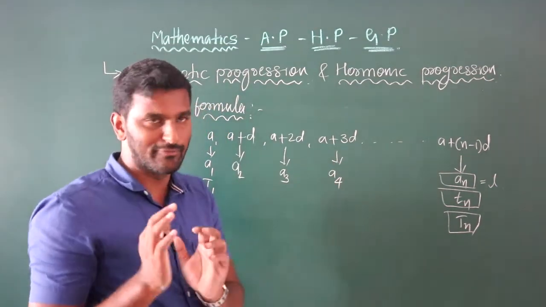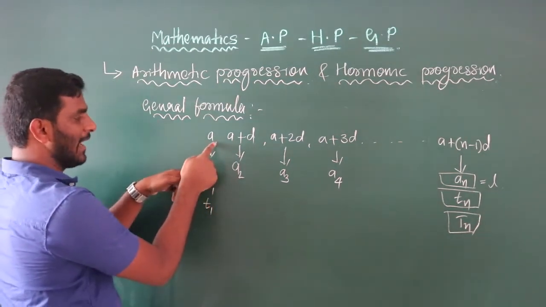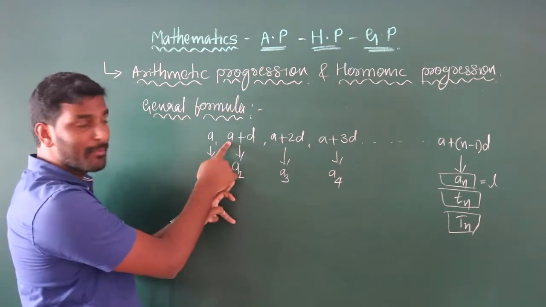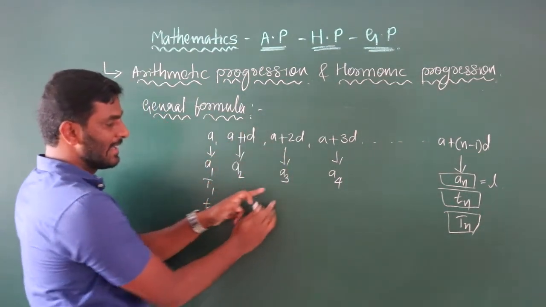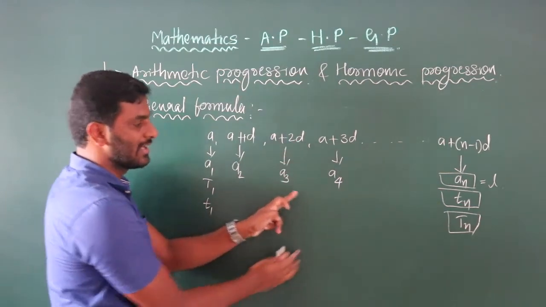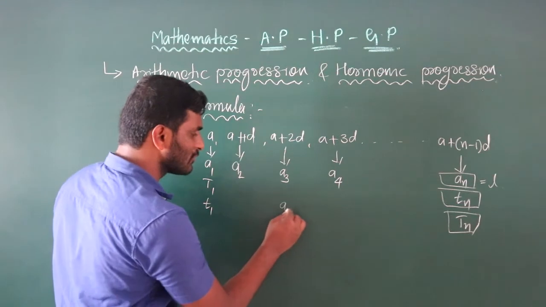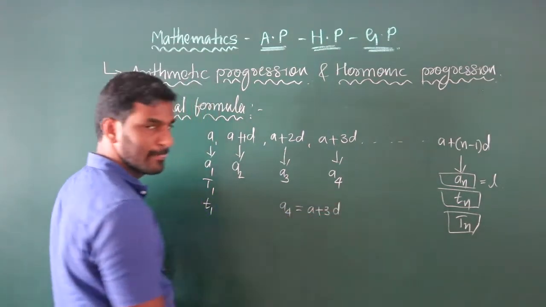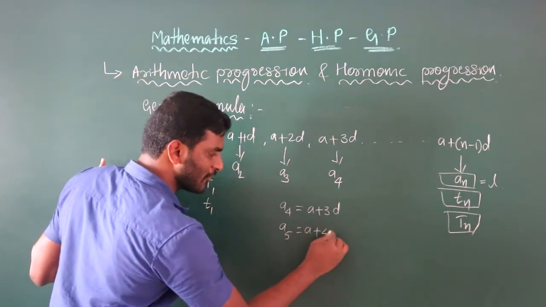Look at the board carefully. Here the first term is just a. The second term is a plus d. For the first term the coefficient of d is 0, for the second term we get 1d, for the third term 2d, and for the fourth term 3d. So the fourth term is a plus 3d. Simple. How do you define the fifth term? The fifth term is a plus 4d.